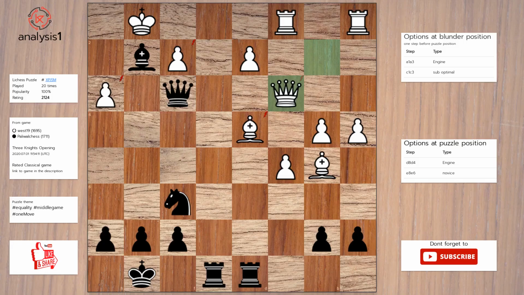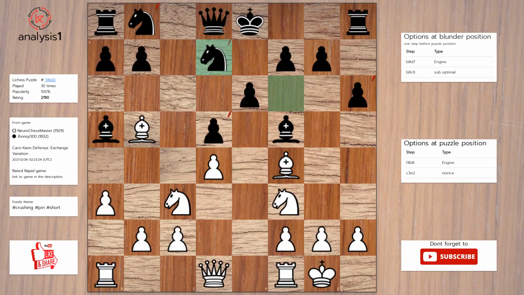One more. The threats are: rook takes bishop. Queen takes pawn. Queen takes pawn, check. Queen takes queen. Bishop takes pawn. Checks in puzzle position are: rook to e1, check. Queen takes pawn, check. Queen to d1, check. Answer to this puzzle is: rook takes bishop.